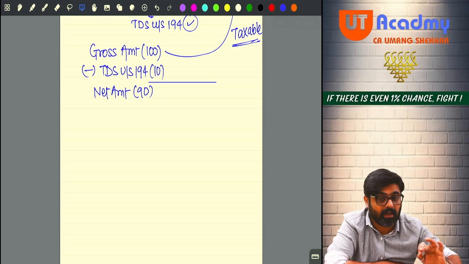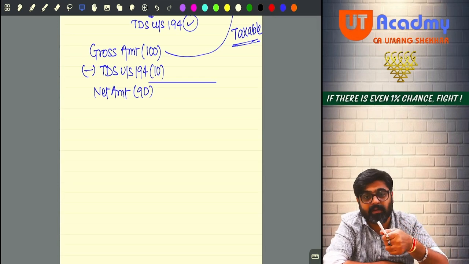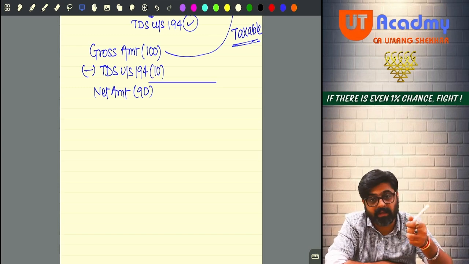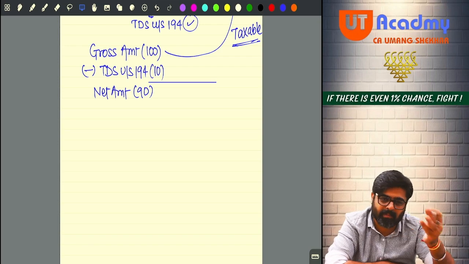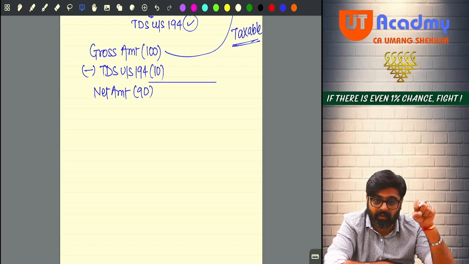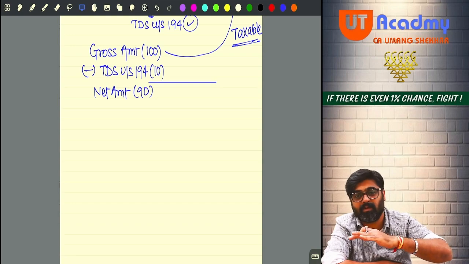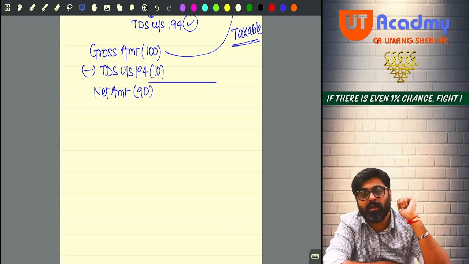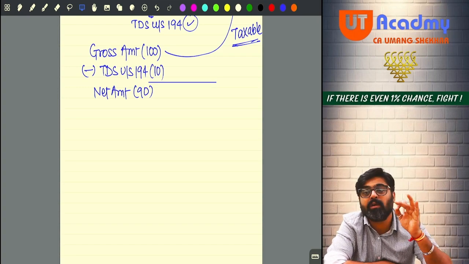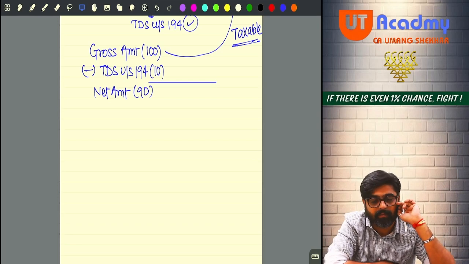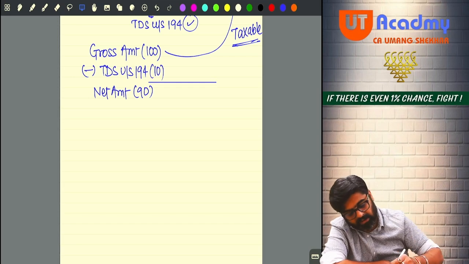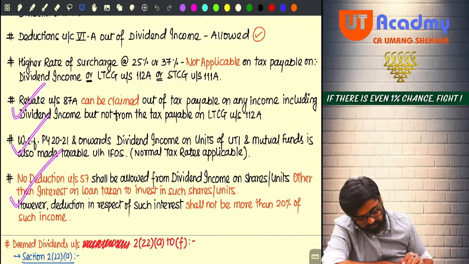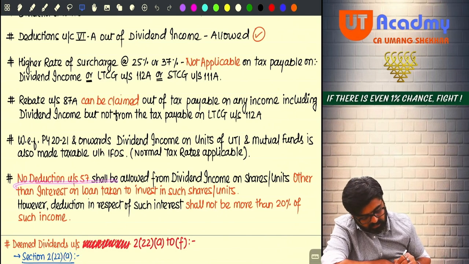But wait, last point I'll tell you that for dividend, whatever loan you have taken to invest in the shares, on that loan, whatever interest you have paid, you can claim up to maximum 20%. Same applies here also. Whatever amount you have taken as a loan to invest in the units, on that, whatever interest you are paying, that interest will also be allowed against the dividend income from the units, but to the extent of maximum 20% of such dividend income. Will you remember? This entire thing I have already discussed. No deduction under section 57.